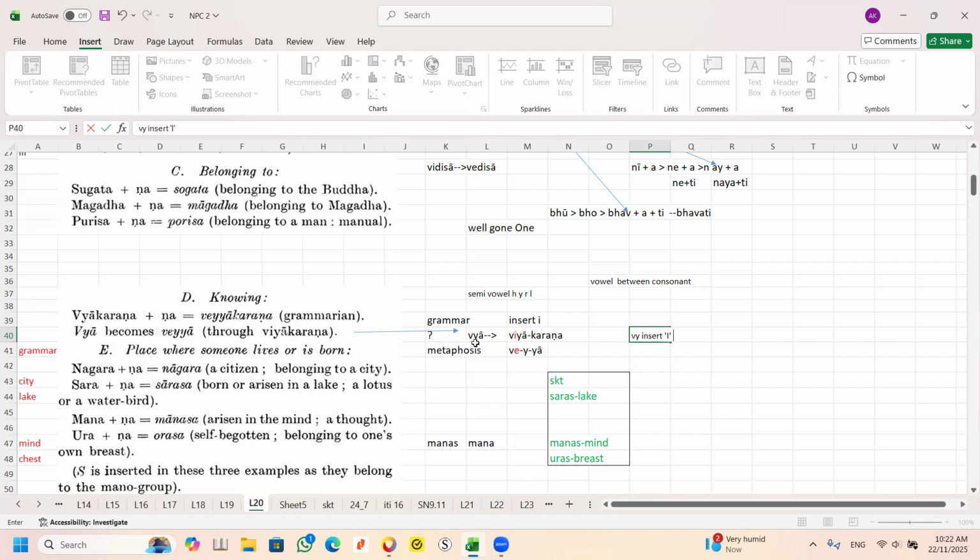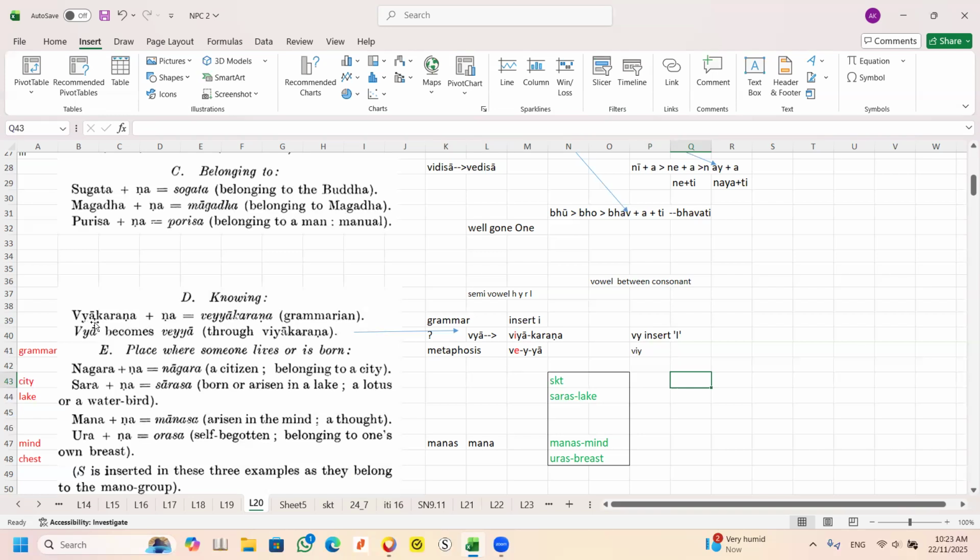Within here, you insert in between, maybe it becomes V, like that, in between. The I is inserted. So the rest never changes. You see here Y, A, this part never changes.